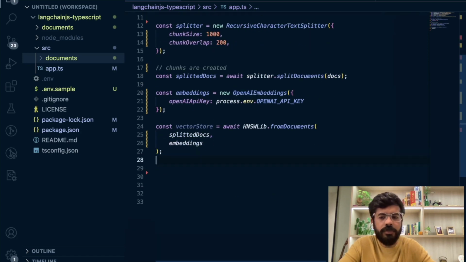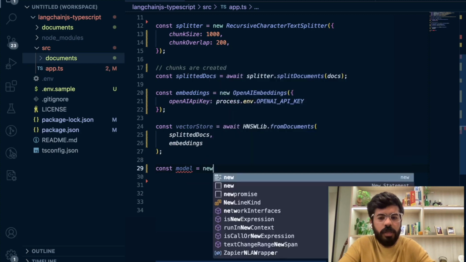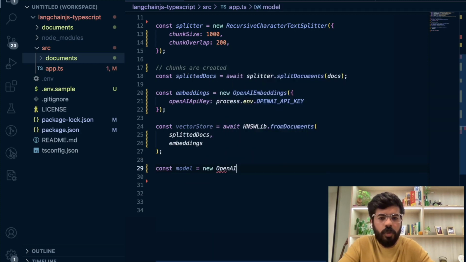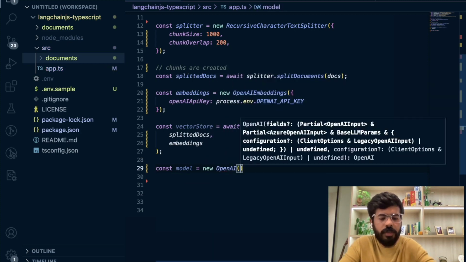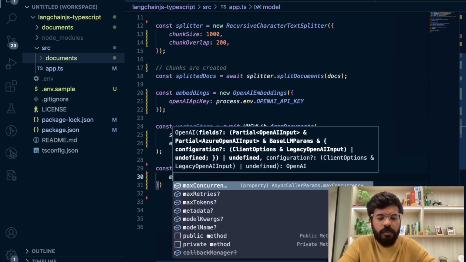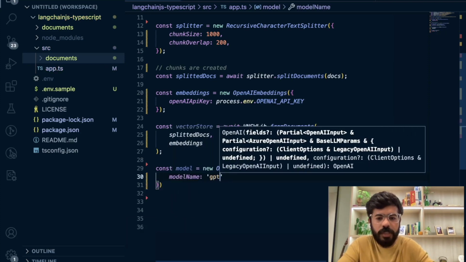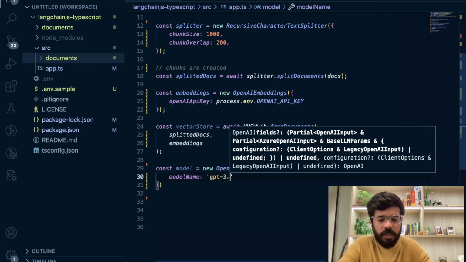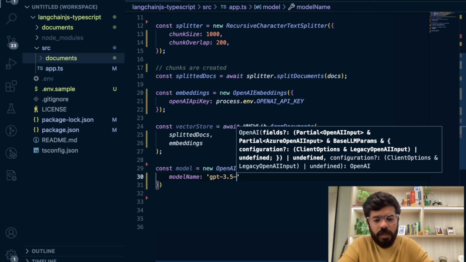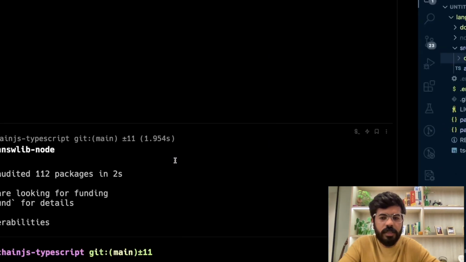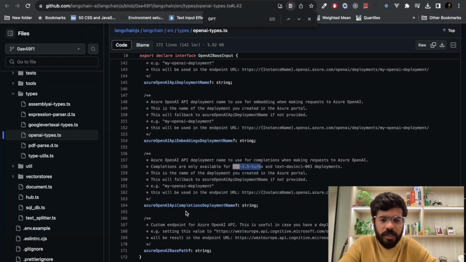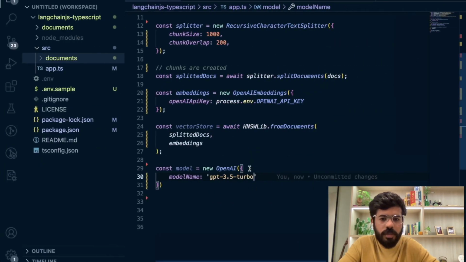First we create the model here. We will say new OpenAI, and the model name would be GPT 3.5. Let me verify the name here. It is GPT 3.5 Turbo.